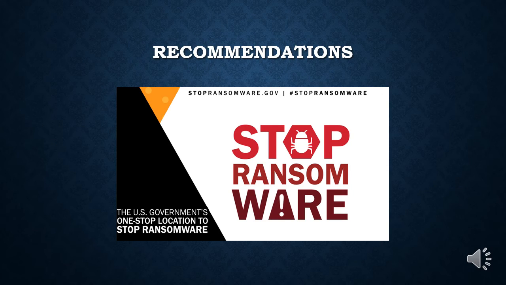Recommendations. Scattered Spider threat actors typically engage in data theft for extortion using multiple social engineering techniques and have recently leveraged BlackCat/ALPHV ransomware alongside their usual tactics, techniques, and procedures. FBI and CISA encourage network defenders and critical infrastructure organizations to review the joint CSA for recommended mitigations to reduce the likelihood and impact of a cyber attack by Scattered Spider actors. For more information, visit CISA's Stop Ransomware website, whose address I will include in the description.